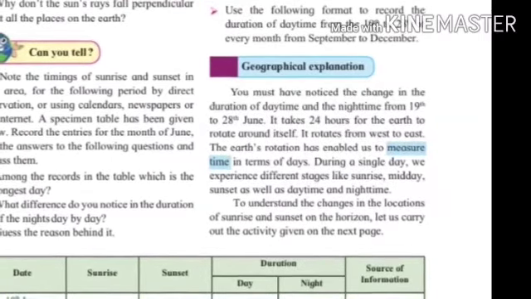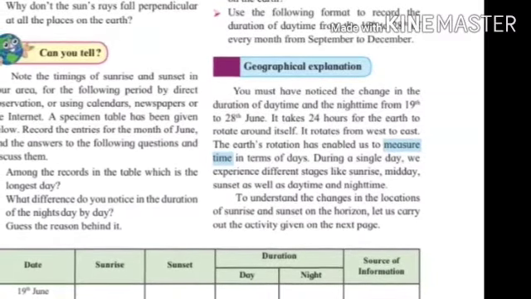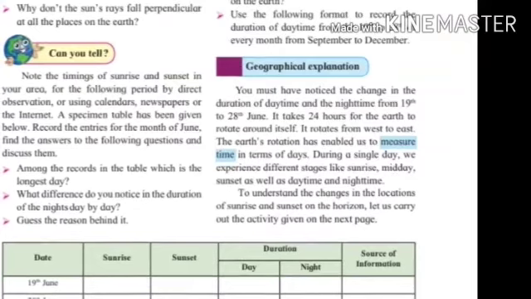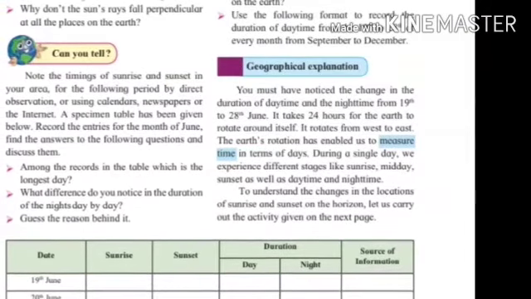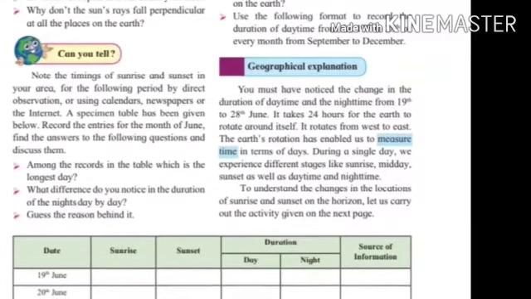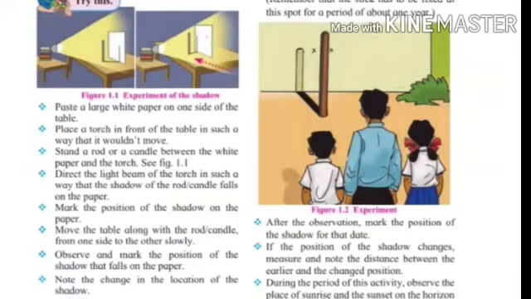During a single day, we experience different stages like sunrise, afternoon, and sunset, as well as daytime and nighttime. To understand the changes in the locations of sunrise and sunset on the horizon, let us carry out the activity given on the next page.